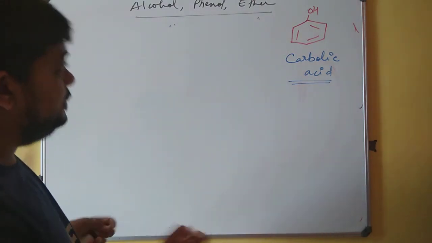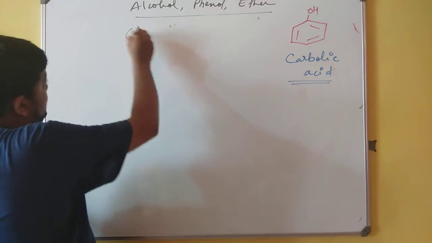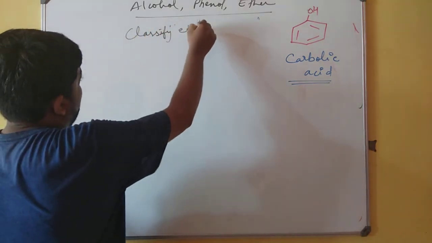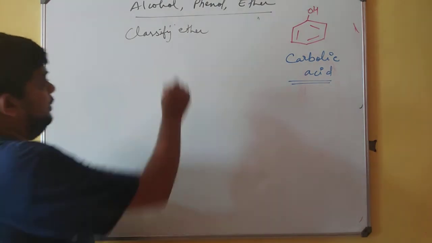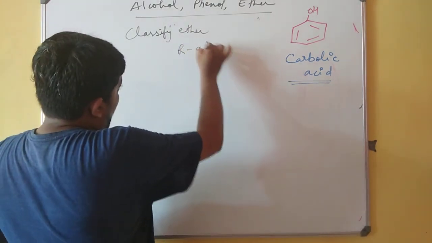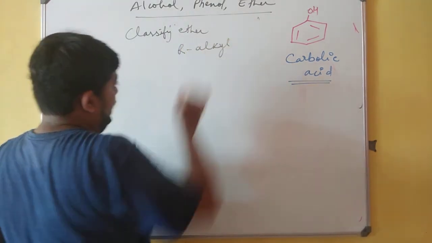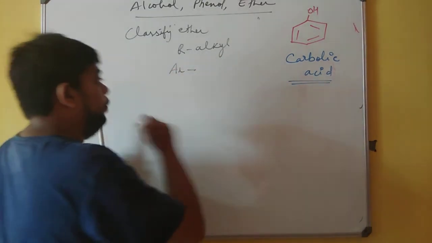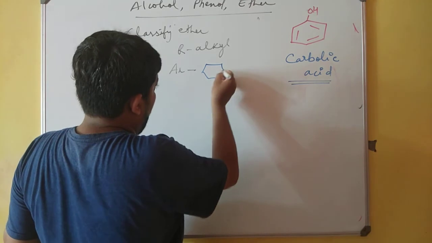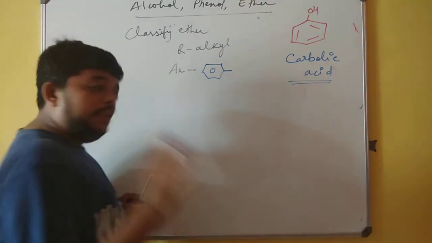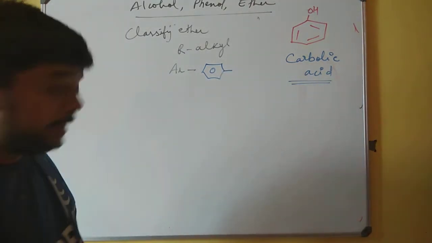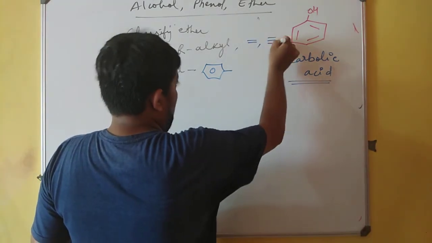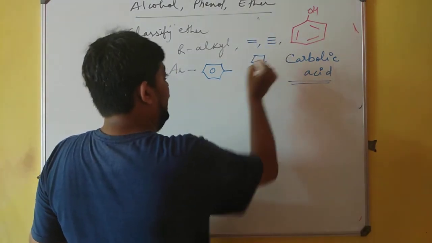The other thing is ether, and I will just classify ether very well. It is a very simple classification of ether. Remember, whenever I write R, I am suggesting an alkyl group, but whenever I write AR, I am suggesting a benzene ring. And sometimes in R, apart from alkyl group, friends, I have seen people suggesting double bond, triple bond, and even cyclic rings.